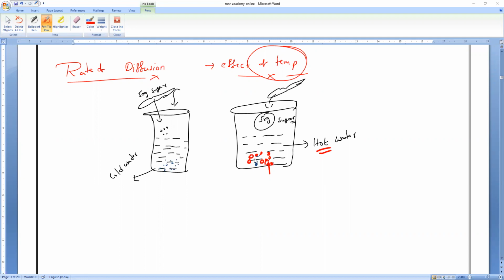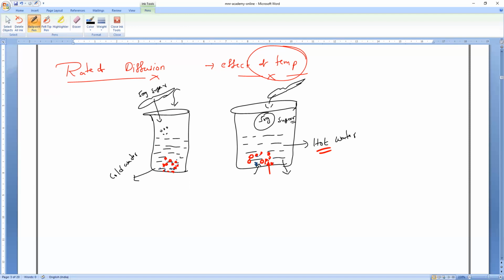Why is it? Because by the time we are heating, we are providing external heat or energy, so as to increase the rate of diffusion faster. So that is the reason, all of you remember, as the temperature increases, the particles of the solid that has been taken, what will happen? They will gain the energy. As they gain the energy, they will start dissolving faster, because the particles' kinetic energy will keep on increasing, as well as that of the liquids.